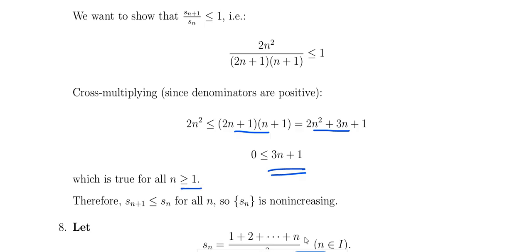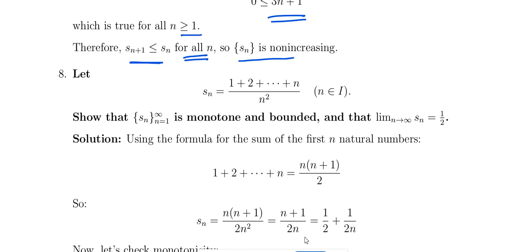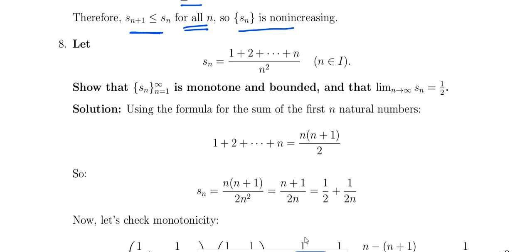So this is true for all n greater than or equal to 1. So therefore Sn plus 1 less than or equal to Sn for all n. So the Sn is a non-increasing sequence. This is another example. This is a monotone sequence and is bounded. So the limit exists; the sequence is convergent.